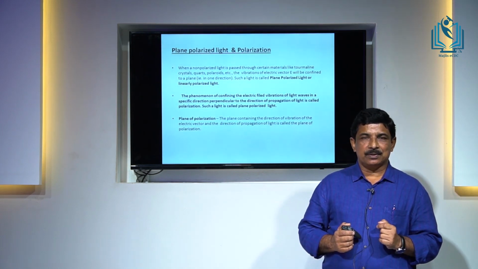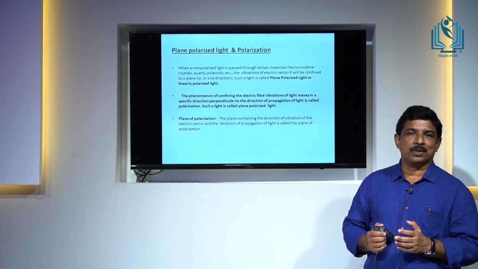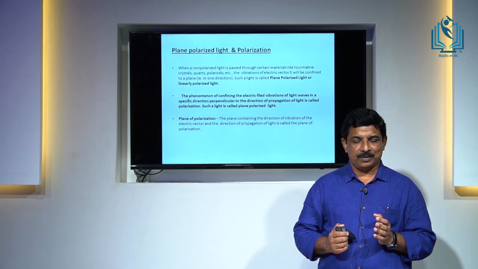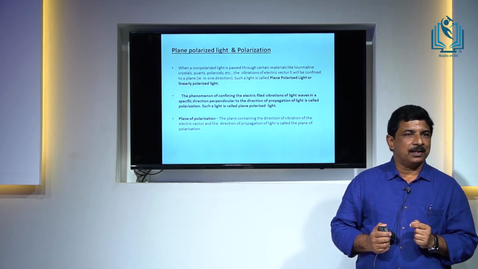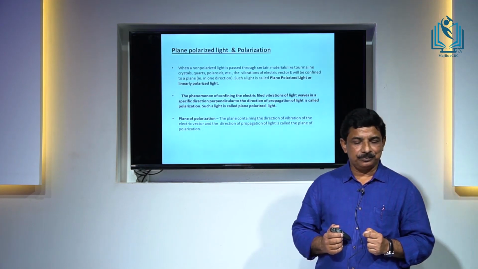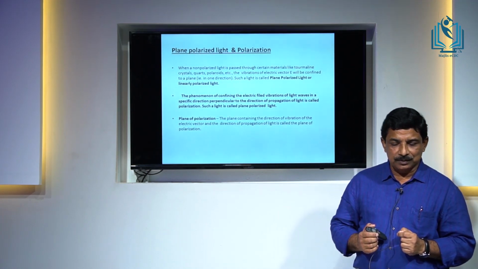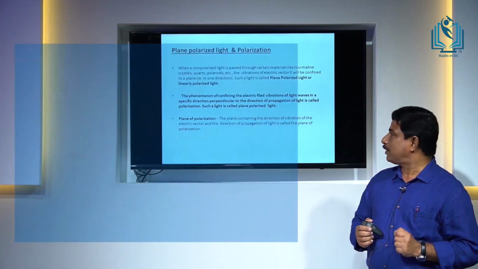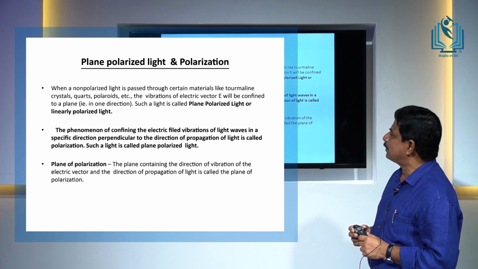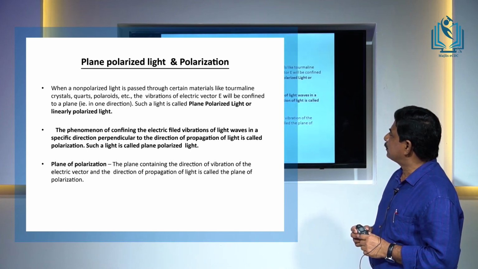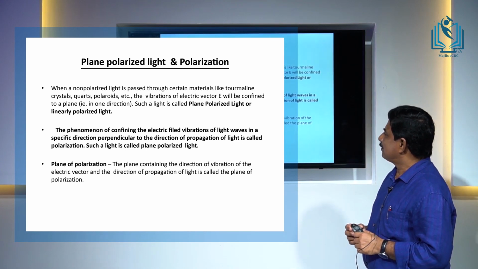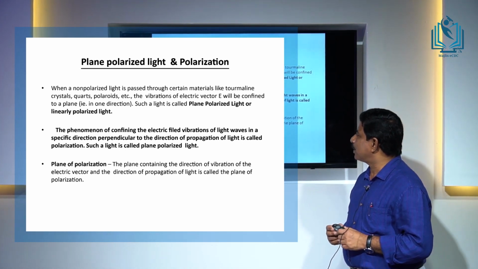Such light is known as plane polarized light, because the vibrations are restricted to a single plane. It is also known as linearly polarized light, because the vibrations are only in a particular direction. So, we can say that the phenomenon of confining the electric field vibrations of light waves in a specific direction perpendicular to the direction of propagation of light is called polarization.